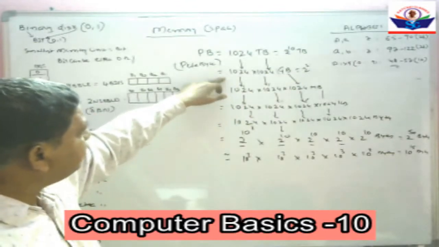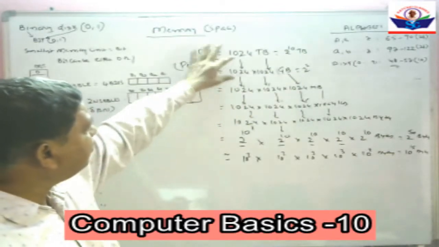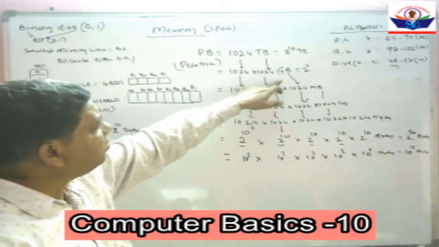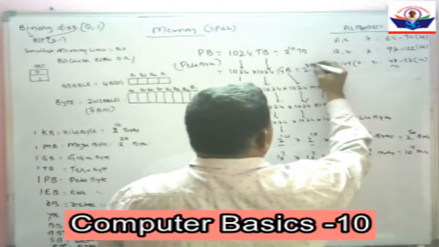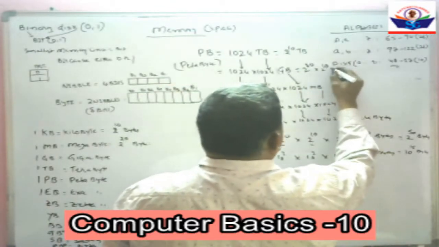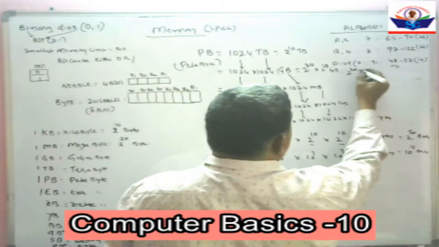Thus, that will be equal to 1024 into 1024 gigabytes, which can be written as 2 to the power of 10 into 2 to the power of 10 gigabytes. That is equal to 2 to the power of 20 gigabytes.